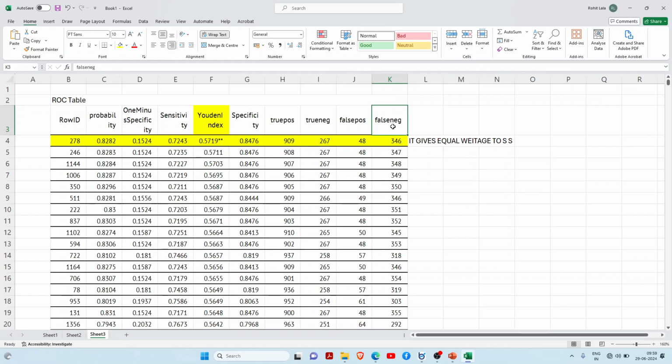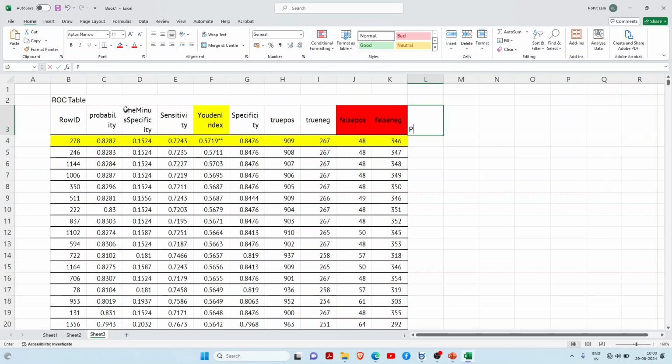Suppose these two are my red areas that I have highlighted, and I always say that false positive is okay, but false negative is not okay. So I am changing it to give a penalty. I will just delete this.